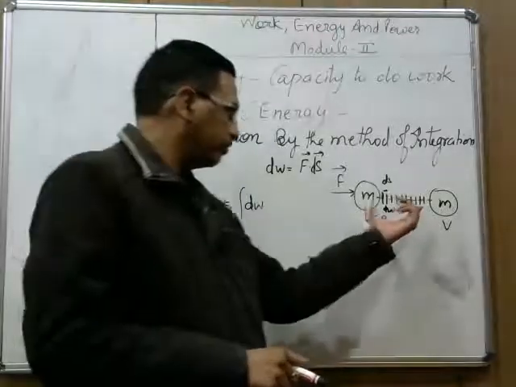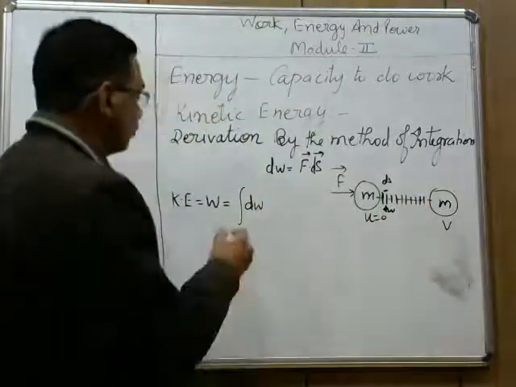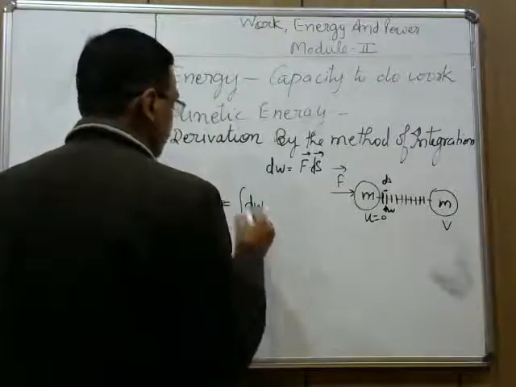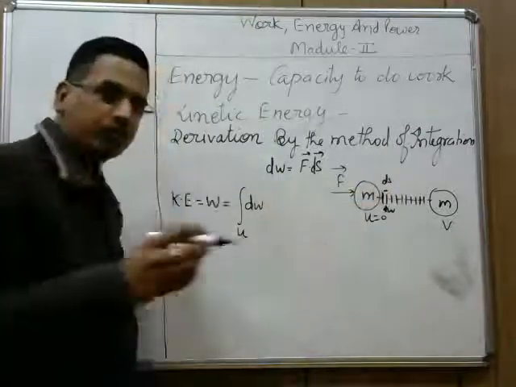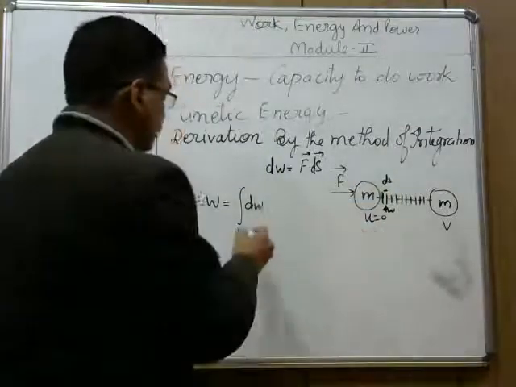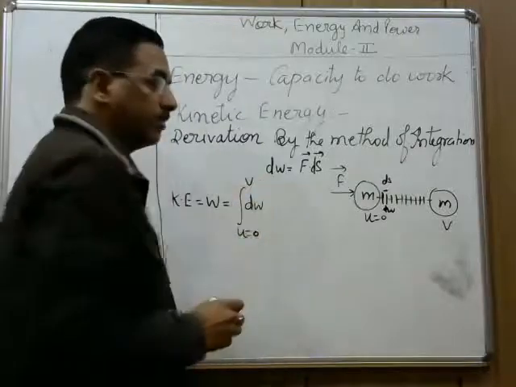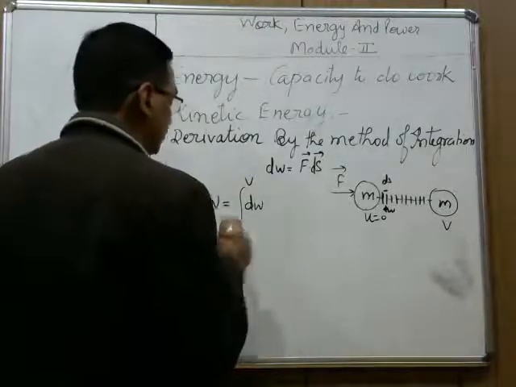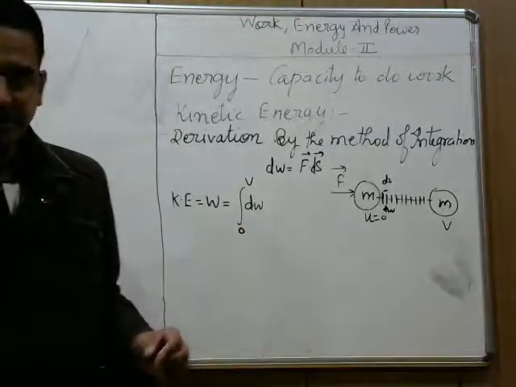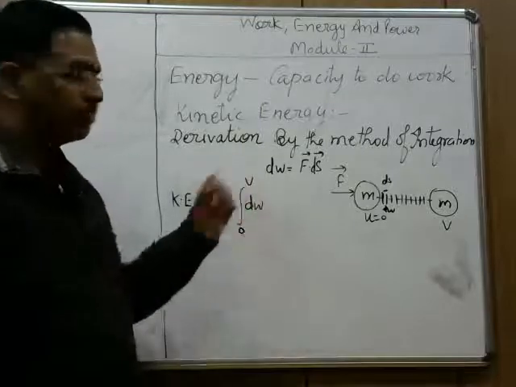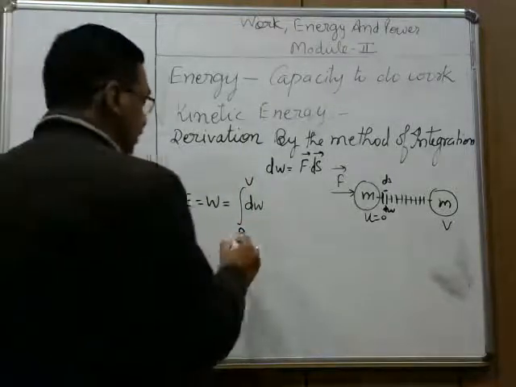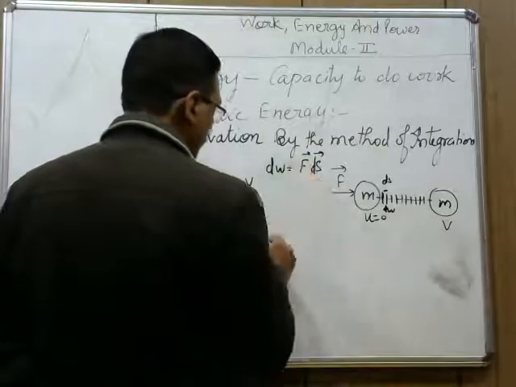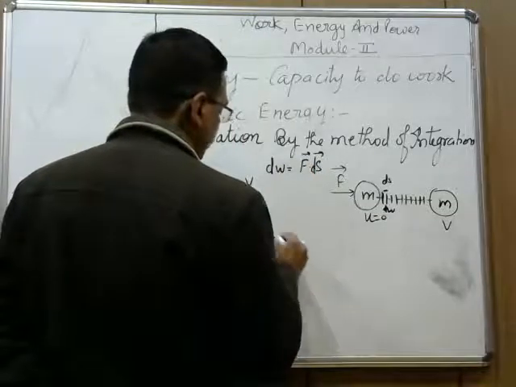Now, how is this varying? Means from where to where we have to sum: from u equals 0 to final velocity v. That is, simply you can write from zero velocity to attaining the velocity v. Now this we will substitute, the limits 0 to v. In place of dw, we will write f into ds.